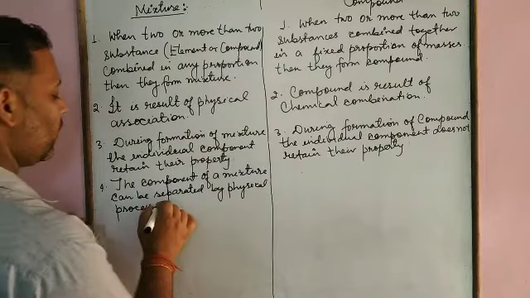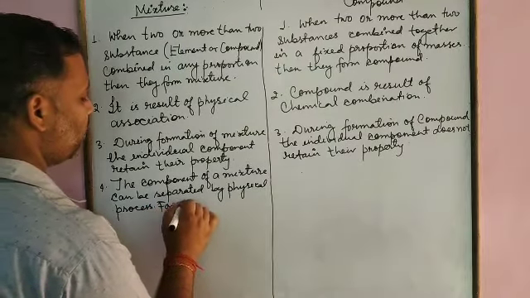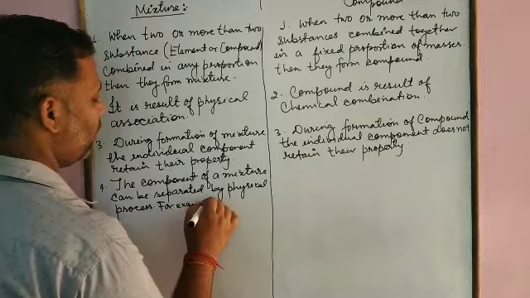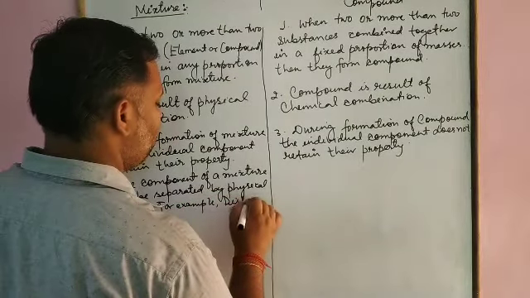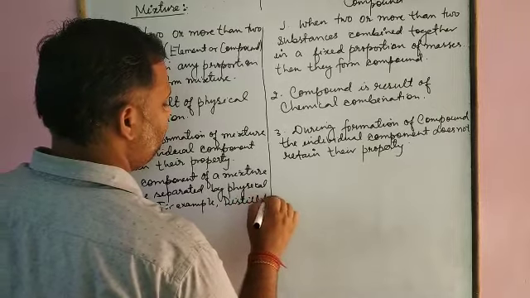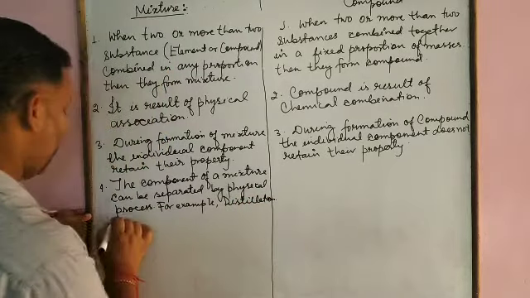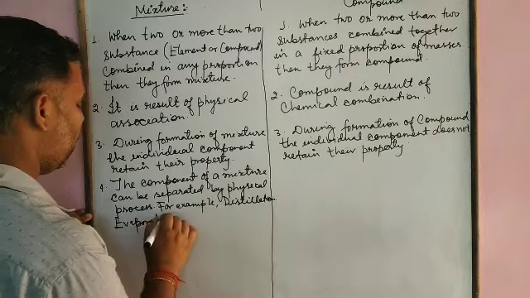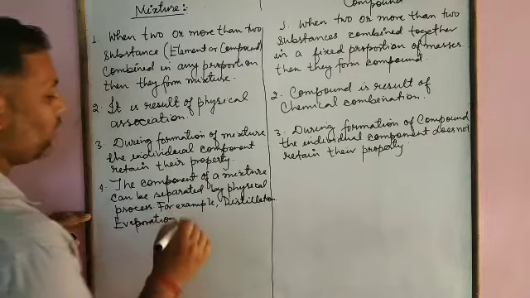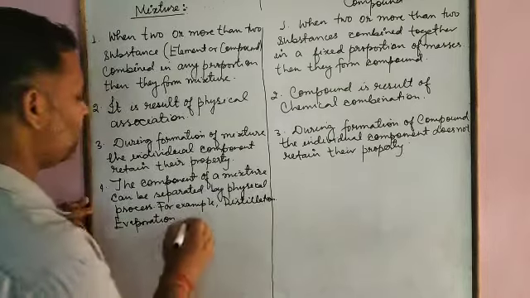For example, what are the physical processes? For example, by distillation, evaporation, etc.